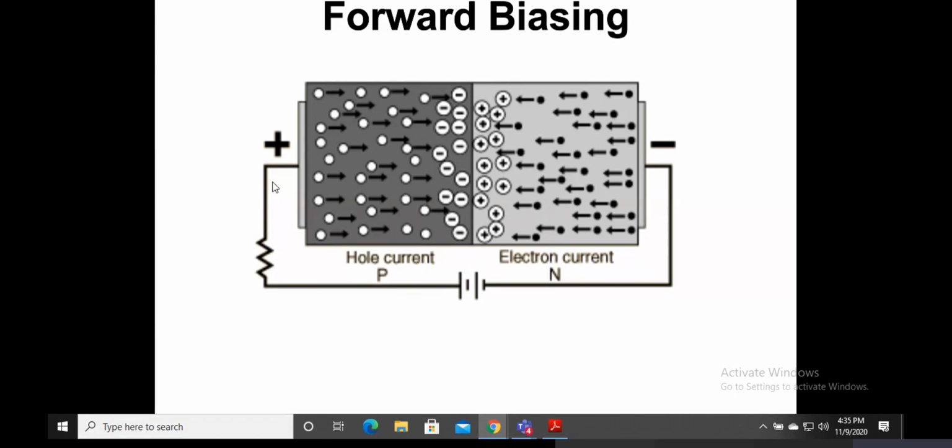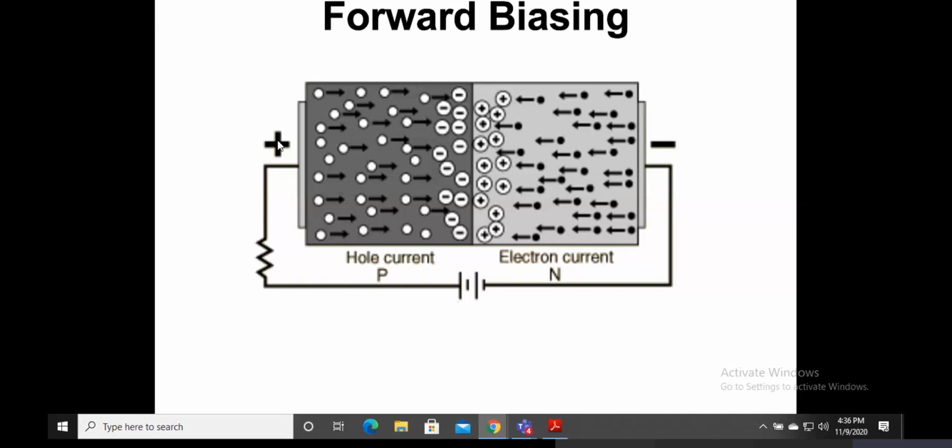Now my connection is very important. Now when is this said to be a forward biasing? It's said to be a forward biasing when the positive terminal of the battery, look at this big line over here, is connected to the p-type. And similarly, my negative terminal of the battery is connected to the n-type of my semiconductor.